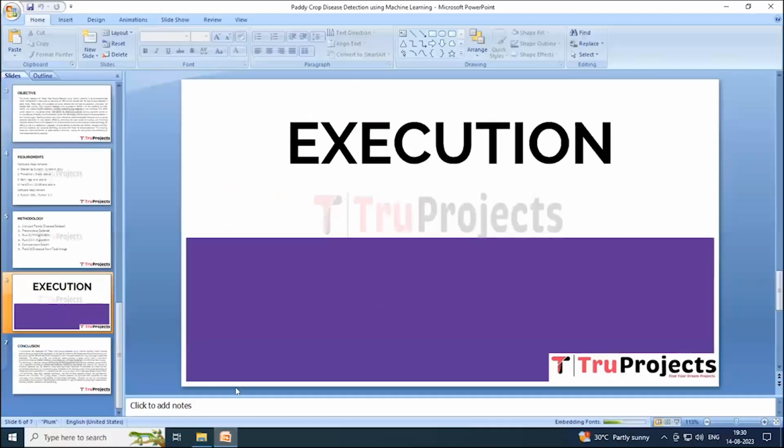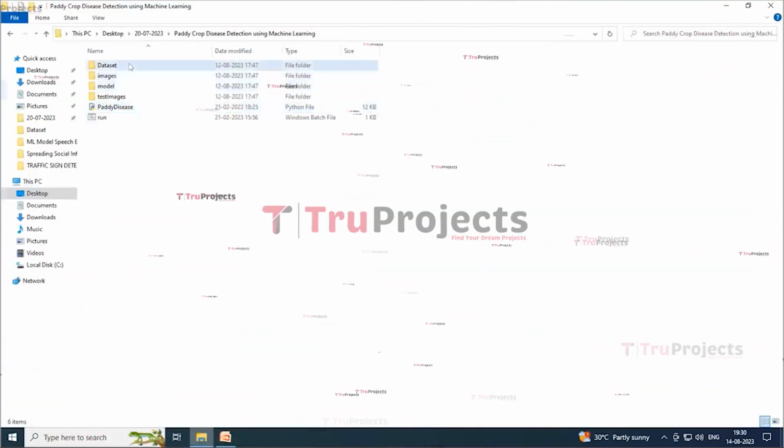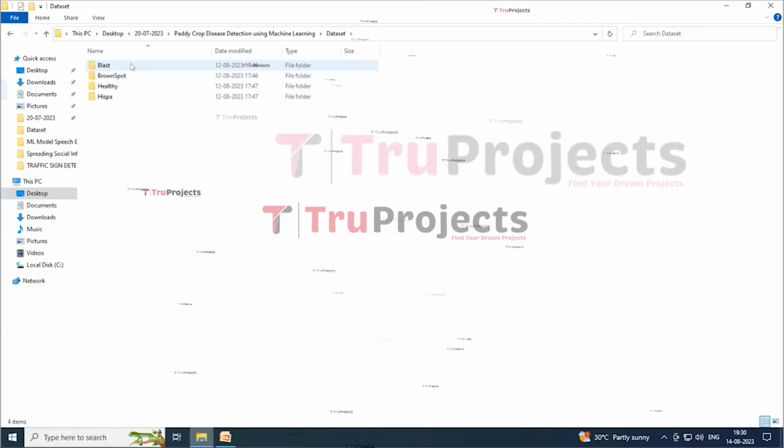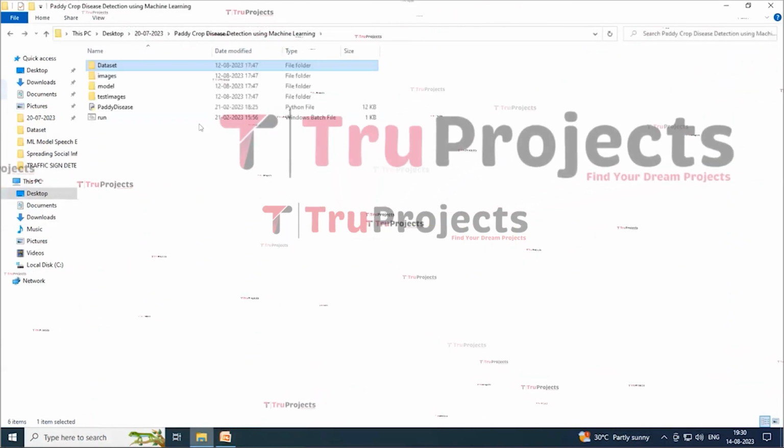To execute the project, first we need to open the code folder. So here we have a folder named as dataset. In this we are containing some other folders, and in all these folders we are containing some images over here.